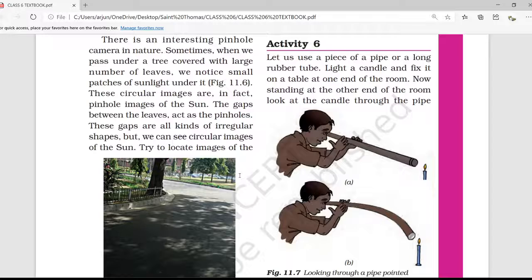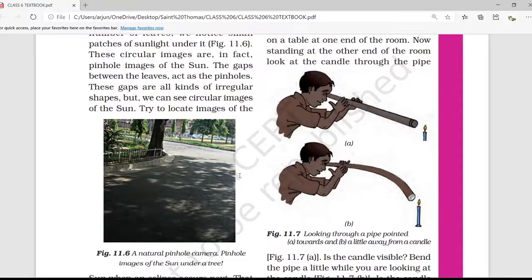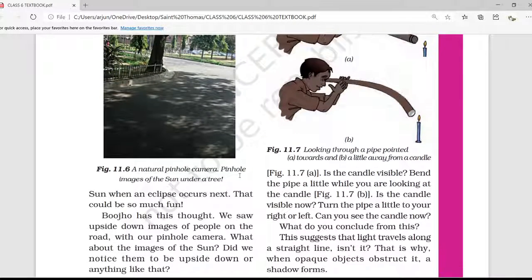These circular images are in fact pinhole images of the sun. The gaps between the leaves act as the pinholes. These gaps are all of irregular shapes, but we can see a circular image of the sun. Why? Let's see that answer. Try to locate the image of the sun when an eclipse occurs next. That could be so much fun.